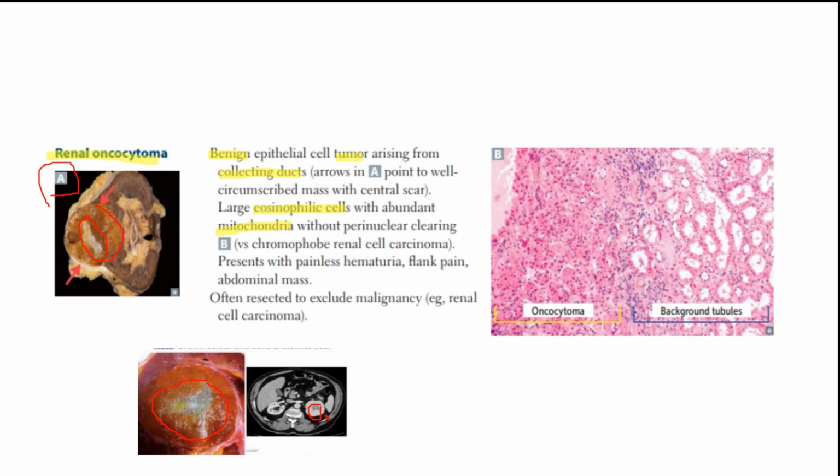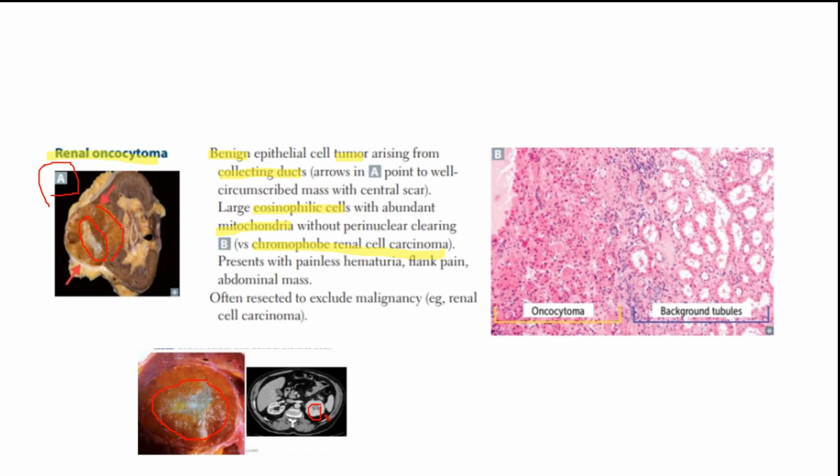Now, one key feature that you should know and you should look out for, and it's that microscopically there is no perinuclear clearing. Now, if there was perinuclear clearing, this would signal another type of disease known as chromophobe renal cell carcinoma, in which I will be talking about very closely. Now, in summary, renal oncocytoma, it's benign and arises from the intercalated cells of the collecting ducts.